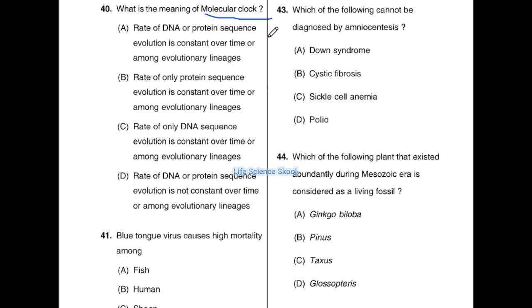If you know what molecular clocks are, you can answer this very easily. Molecular clocks are about how DNA and protein sequences evolve. That is what is called a molecular clock. It represents that the rate of DNA or protein sequence evolution is constant over time and among evolutionary lineages. Option A is the correct answer because that is the definition here.